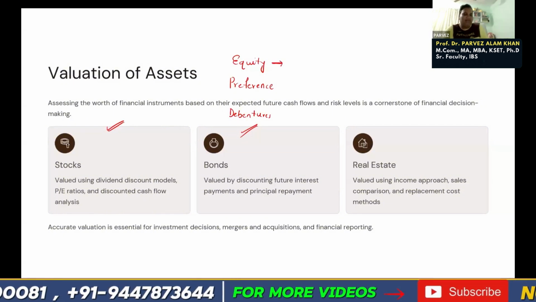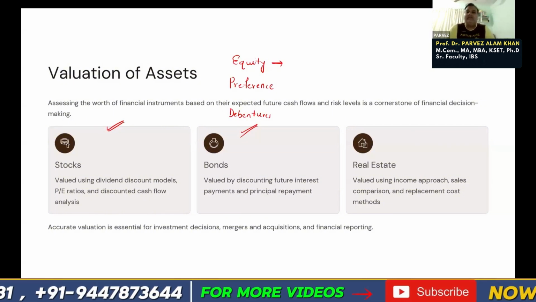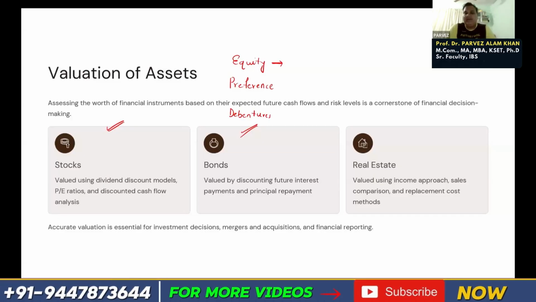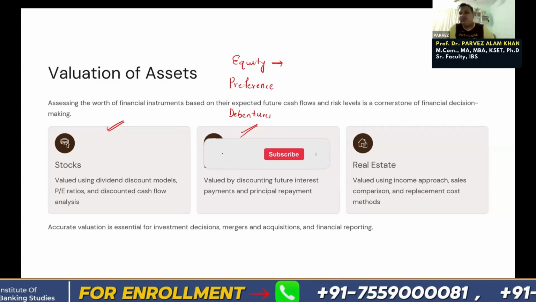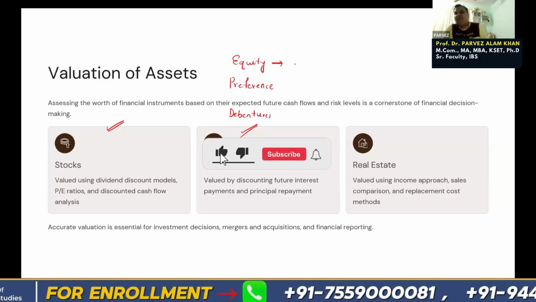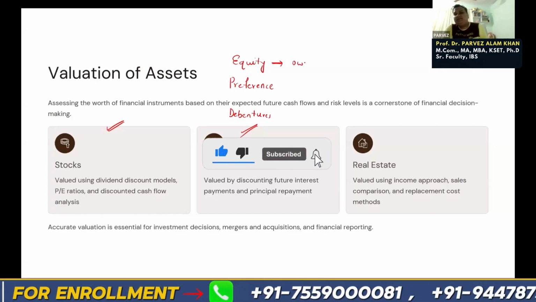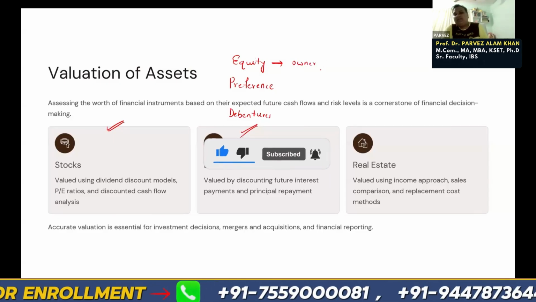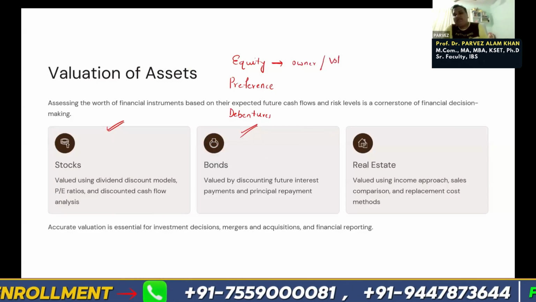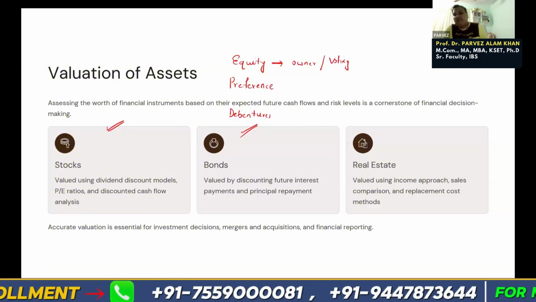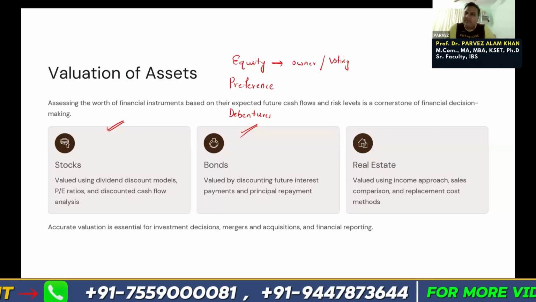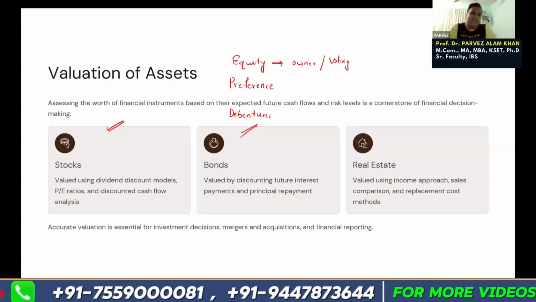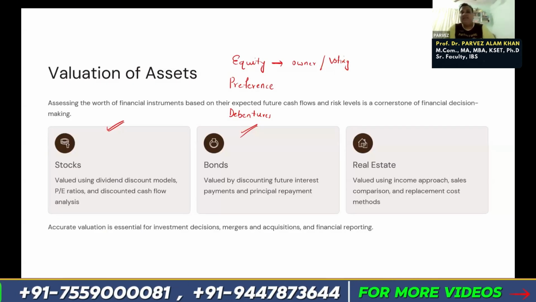The company will issue equity shares, and the public investors will purchase those shares and invest in the company, right? So equity shareholders will be the owners of the company. They'll have voting rights. So equity shares are also one of the methods to raise funds.